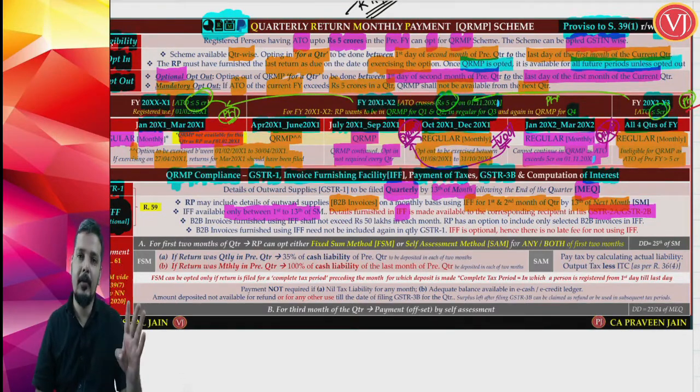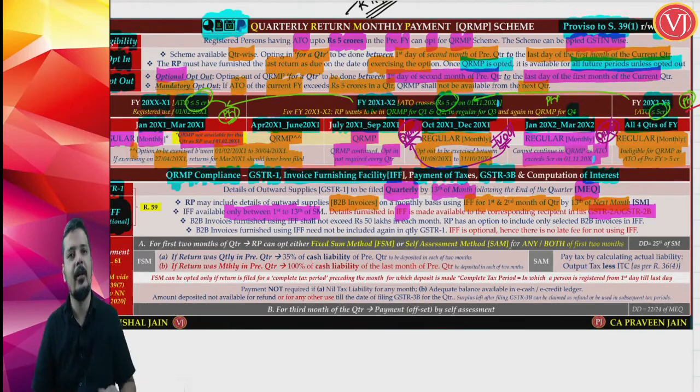Second, it is only for the QRMP scheme. Second, it is optional. Third, it is only available for the first 2 months of the quarter. Fourth, it contains only B2B invoices. Fifth, it is open only for the window of 1st of the next month till 13th of the next month.